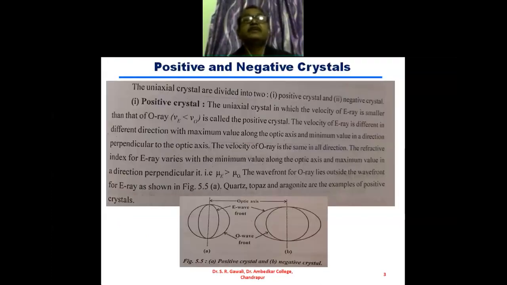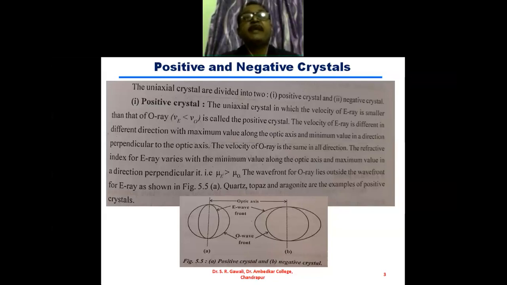So first of all, we see the positive and negative crystal. Previously, we have seen one type of crystal, that is the uniaxial crystal and biaxial crystal. So this is another type of crystals based upon the velocities of the ordinary and extraordinary ray.